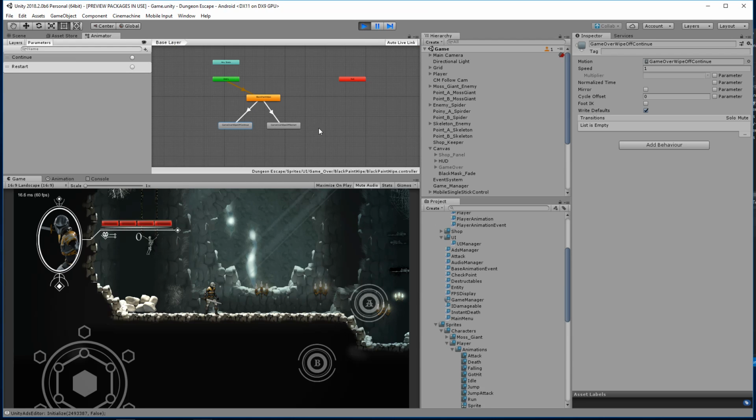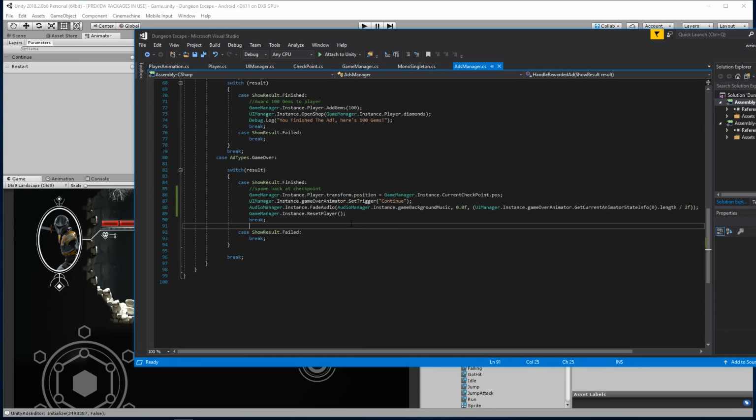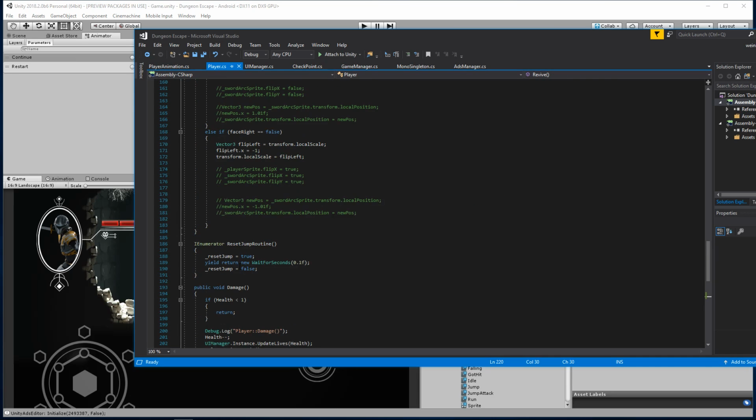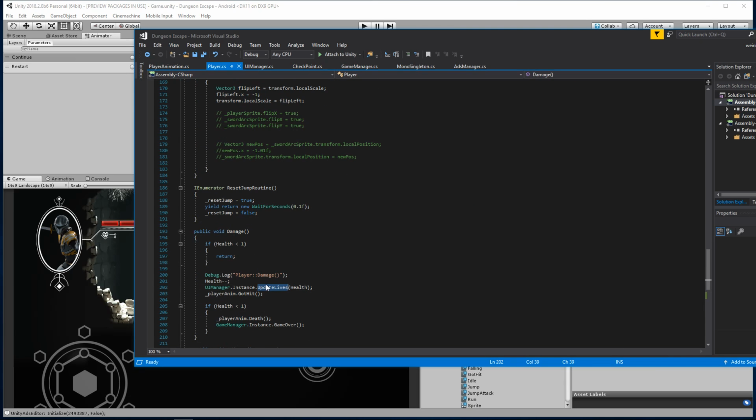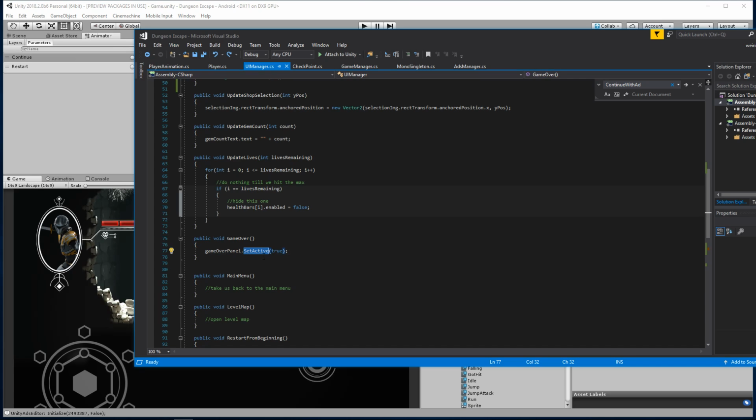Although, hold on, what's actually triggering this? Okay, yeah. Oh, okay, you know what? We should be able to just call that trigger again. So when we die, where does that get handled? That's inside of our player or damage. We update lives. So let's go ahead and follow this back. We have a game over panel that gets set active, and that automatically plays it. So actually, I wonder if just turning that on is what's triggering it. So let's go ahead and just try turning it off.